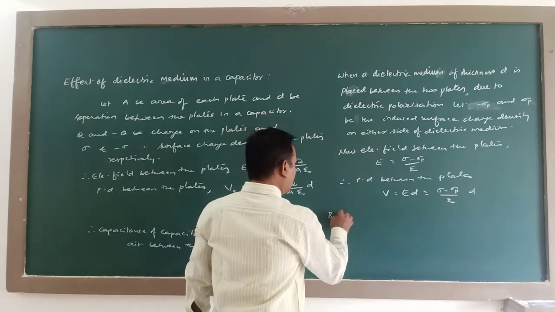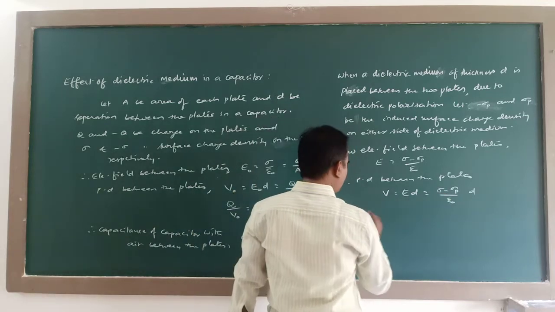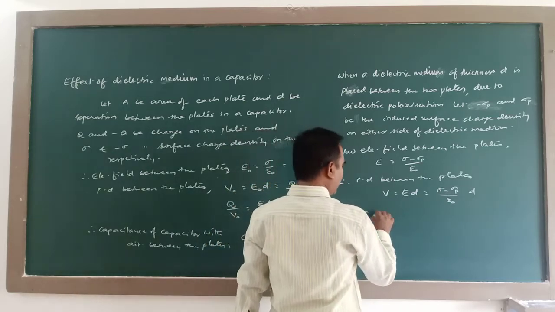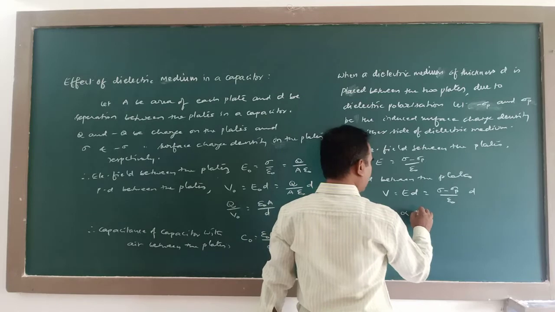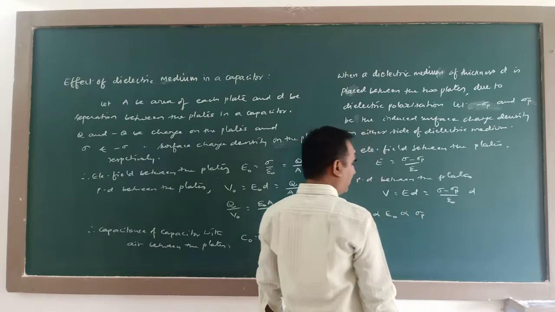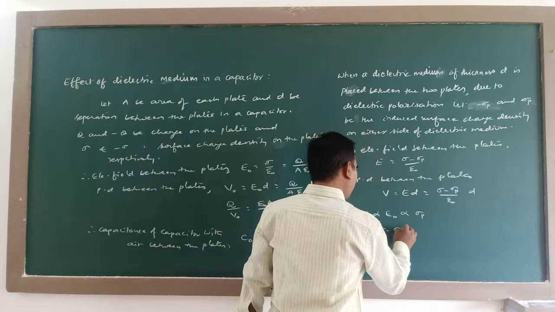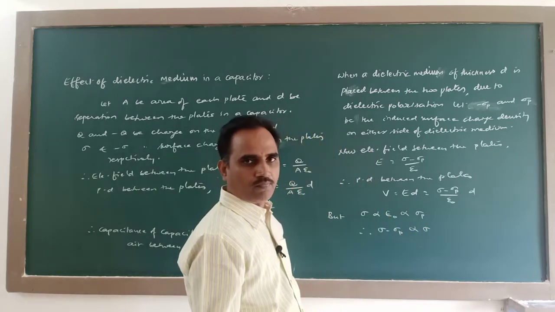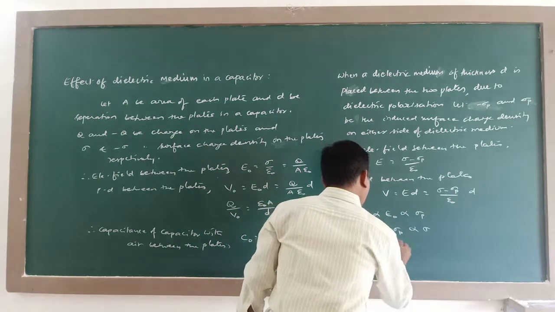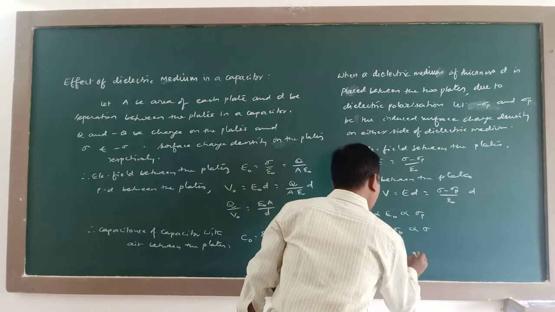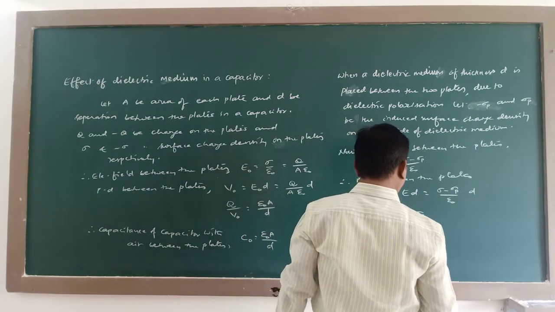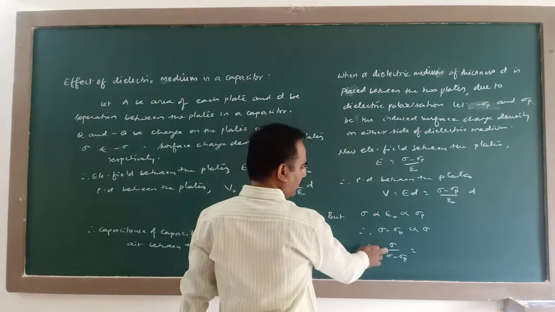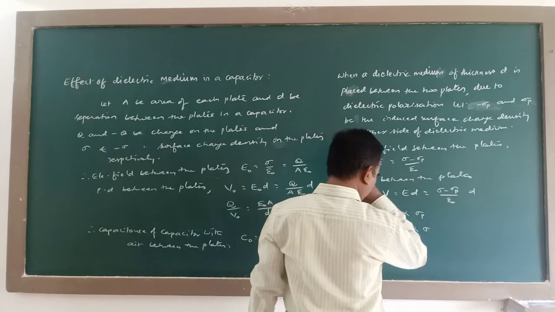But this sigma is directly proportional to E naught and it is directly proportional to sigma P. Therefore, sigma minus sigma P is directly proportional to sigma. Therefore, sigma divided by sigma minus sigma P is equal to